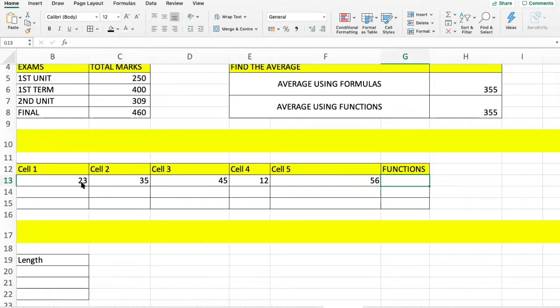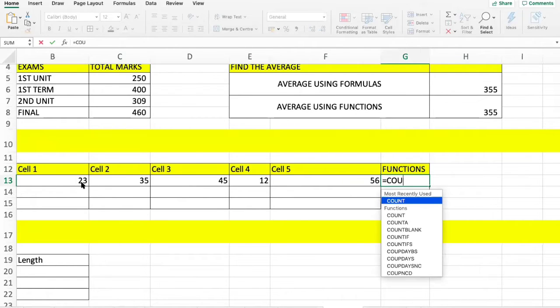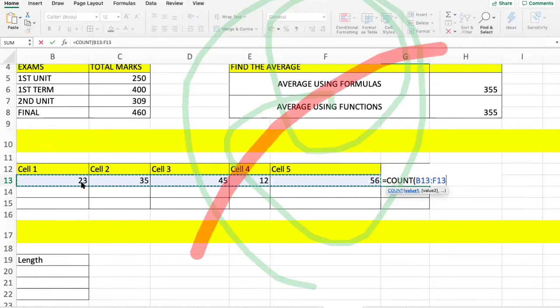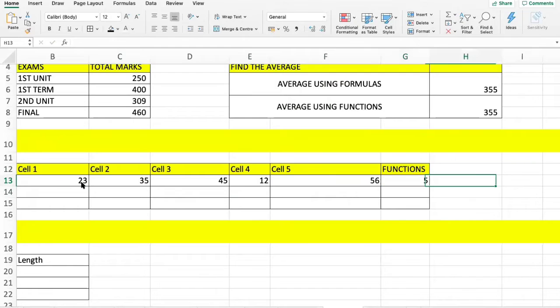Now I want to count how many cells. Suppose there are n number of cells and you want to count how many entries are there without blanks. You don't want to count blanks. So the function you need to use is COUNT, open brackets, and you simply select the cell range, and close bracket. It will give you an answer of 5.